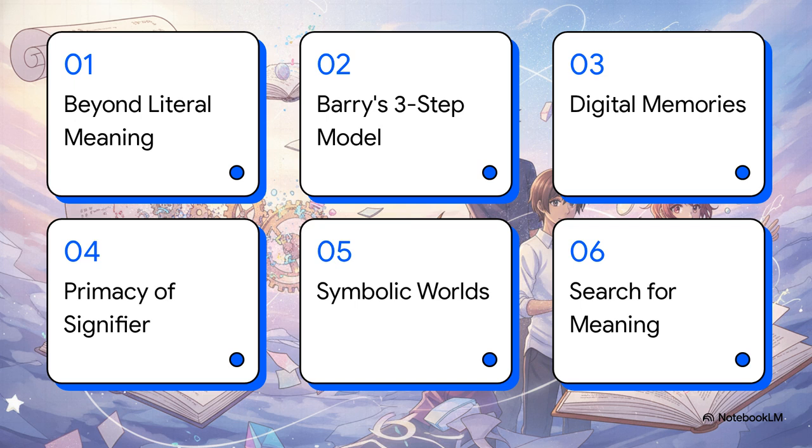Here is our roadmap for today's investigation. First, beyond literal meaning. Second, Barry's three-step model. Third, deconstructing digital memories. Fourth, the primacy of the signifier. Fifth, constructing symbolic worlds, and finally, the endless search for meaning. And please don't worry if some of these sound like dense academic frameworks. I promise this roadmap is going to guide us safely through all of it without anyone getting lost.